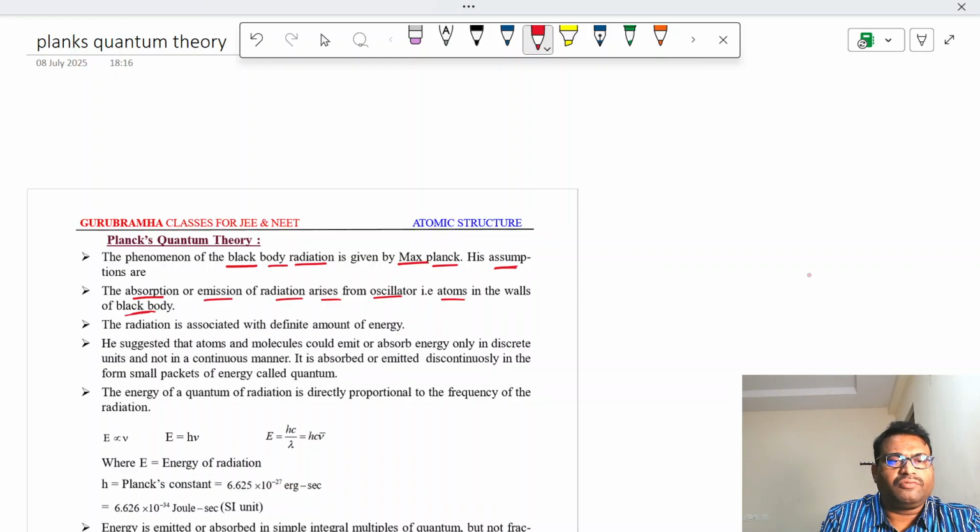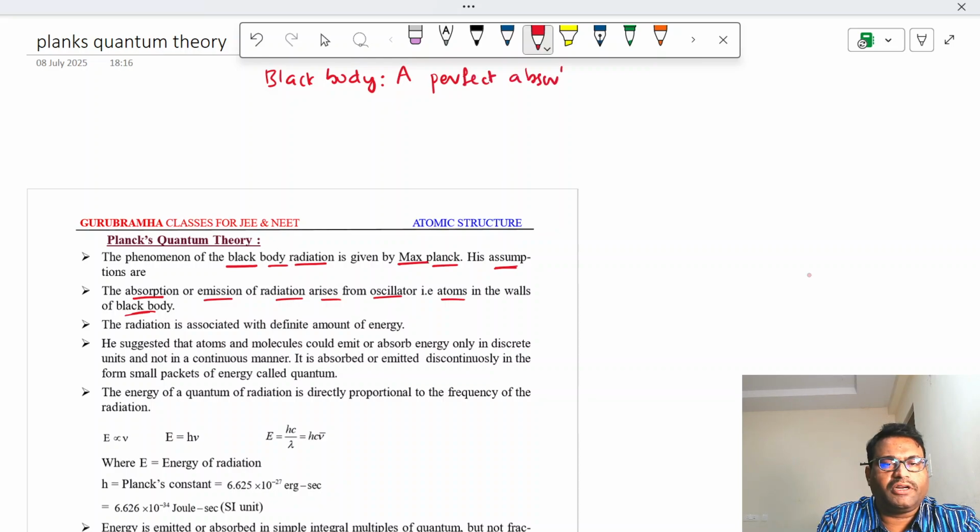Already in the previous video we have discussed what is meant by a black body. So, what is meant by a black body? A perfect absorber and radiator of energy. The radiator is also an emitter of radiation of all frequencies.